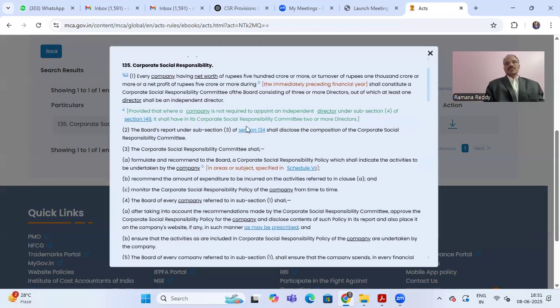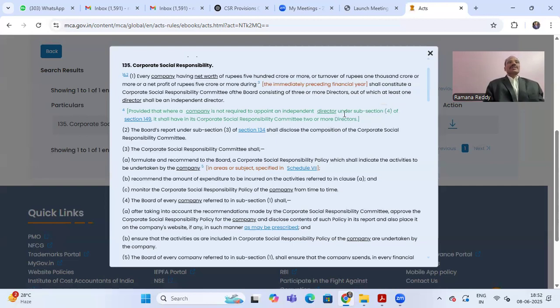Provided that, if it is a private company, it is not mandatory to appoint an independent director, then for a private company the minimum is 2 directors. In that situation, the CSR committee can be formed with 2 or more directors only, without an independent director. If there is no need of an independent director, it is not mandatory. This is the applicability.